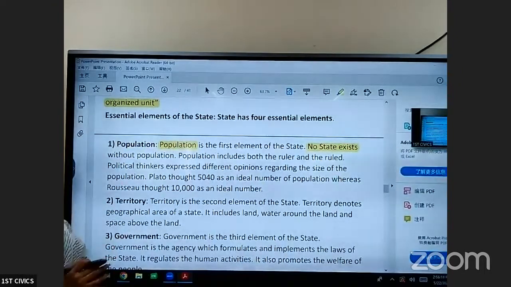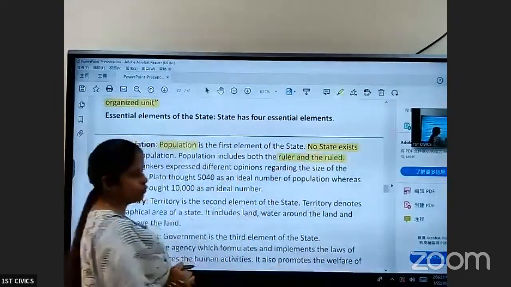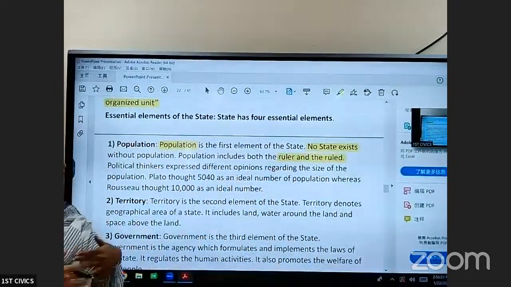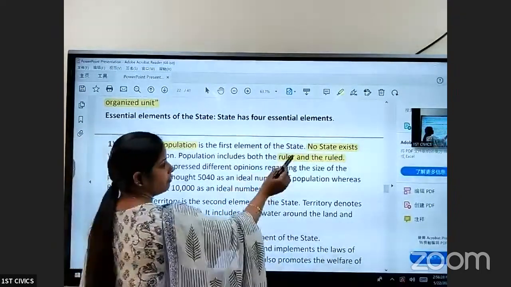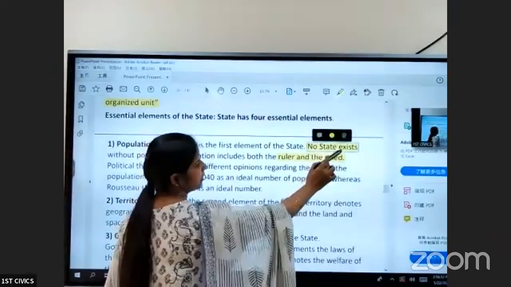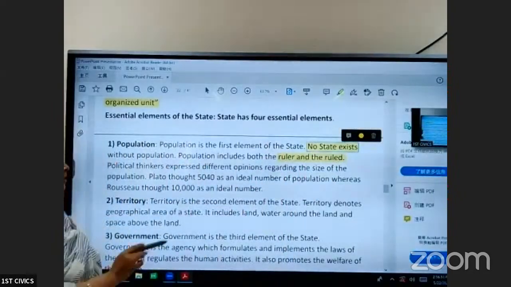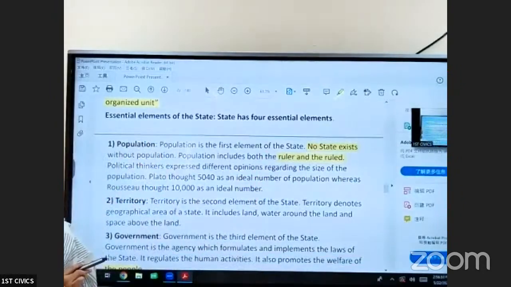When we say population, it includes both rulers and the ruled. Rulers are the government, ruled are the people of the state. If there is no population, then there is no state.